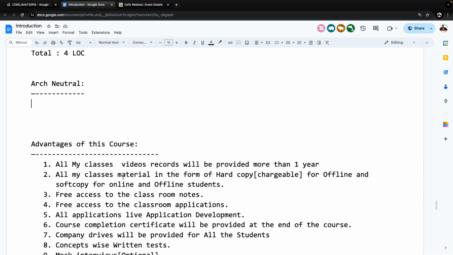Out of these 10 or 12 members, how many of you are coming from a computer science background? Raise your hands. Hardly 6 or 7 members. Okay, the remaining members are non-computer science. In this batch it is like that, but regularly in my other batches also, when I ask this question, out of maybe 200 or 300 members, only 20 to 25% of the people are coming from a computer science background. The remaining 70 to 75% are coming from a non-computer science background.